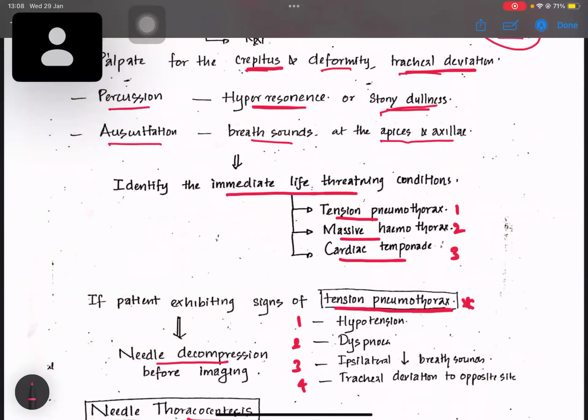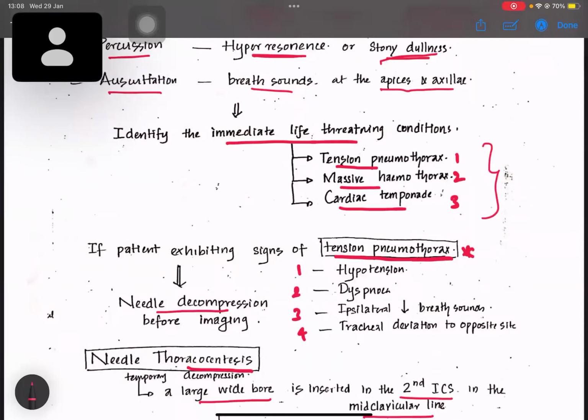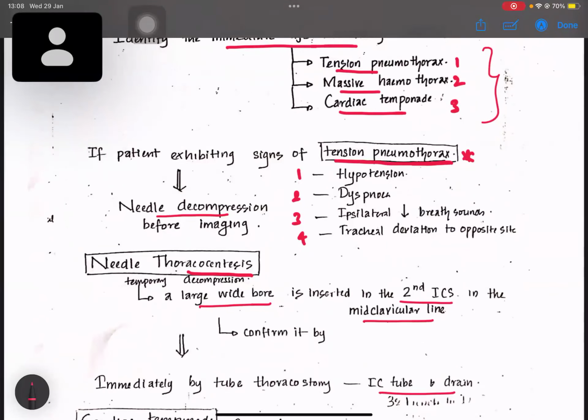Identify the immediate life-threatening conditions, and you have emergency vivas as well. In emergency vivas, they will be asking about trauma, meaning the immediate life-threatening conditions. You remember that immediate life-threatening conditions are tension pneumothorax, massive hemothorax, cardiac tamponade, like this. Don't tell all the injuries as immediate life-threatening conditions. That's false, and they don't expect crude answers. They always expect picture-perfect brief answers.